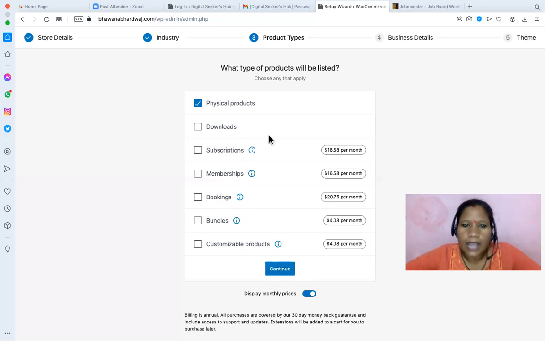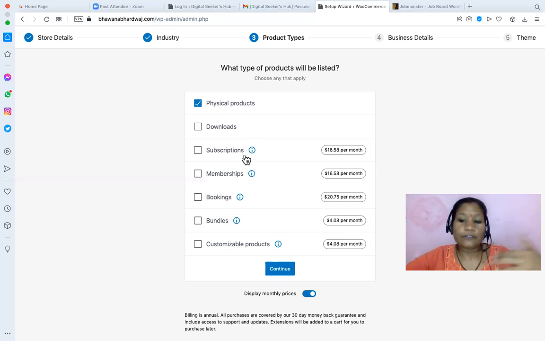So fashion and apparel, and now you are giving them how people are going to pay you. You have the physical product. As we have selected fashion and apparel, by default, physical product is selected. But you can have a digital product as well, as in case of membership.